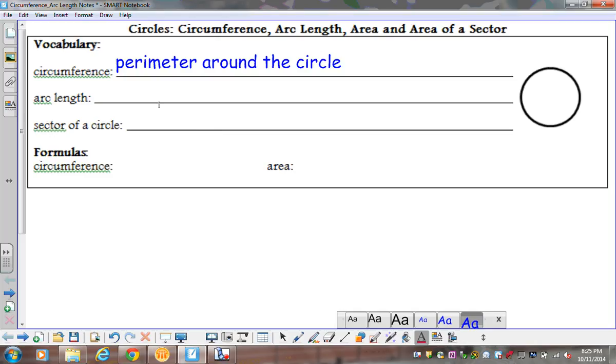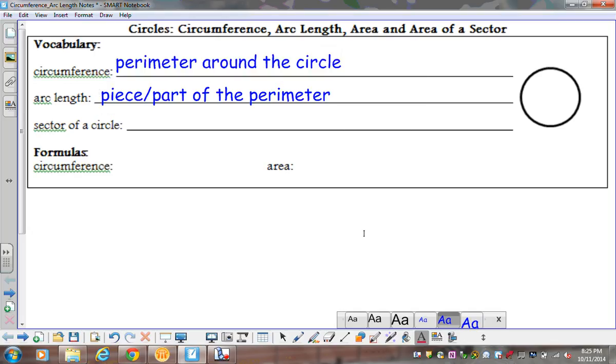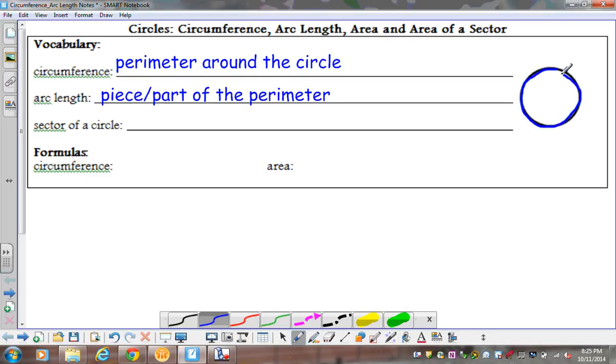Now, your arc length is going to be a piece or part of that perimeter. The perimeter or the circumference is the entire distance around the circle, and arc length is when I take only a piece of that circumference. So the circumference would be the entire distance around, and an arc length would only be part of that. An arc length might only be from here to here. That's part of my circle, so that's my arc length.